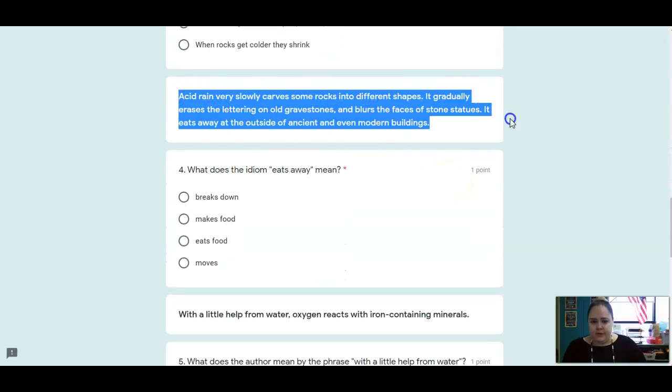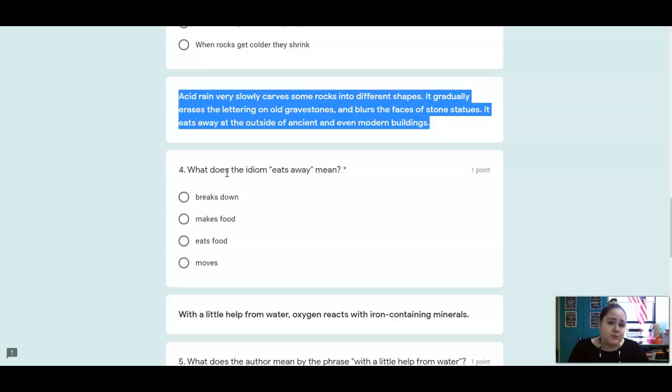All right, here is another passage from the text, and it wants to know, what does the idiom eat away mean? An idiom is a type of figurative language, and it basically means that it's not exactly what the sentence is saying. For example, an idiom could be, I am so hungry that I could eat a horse.